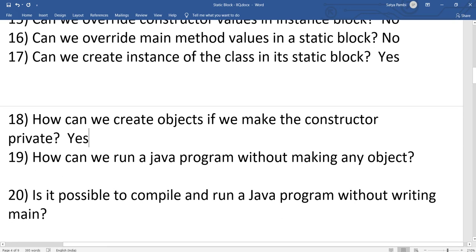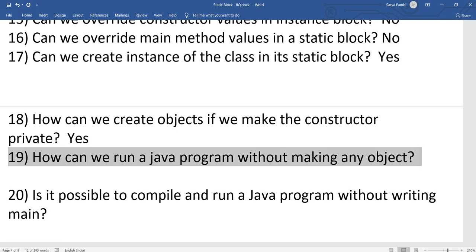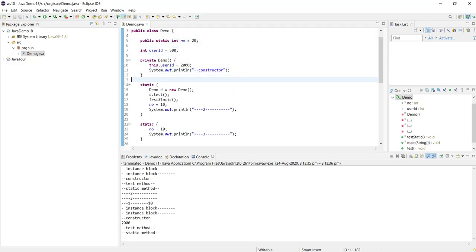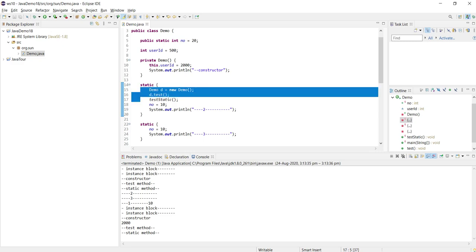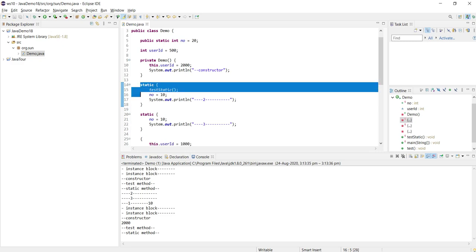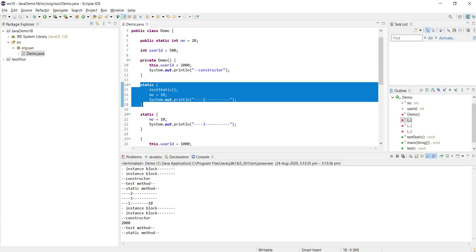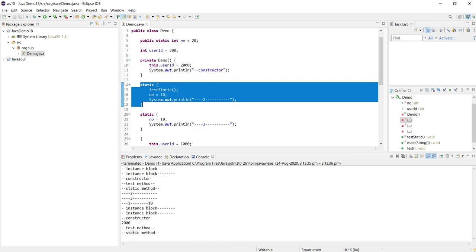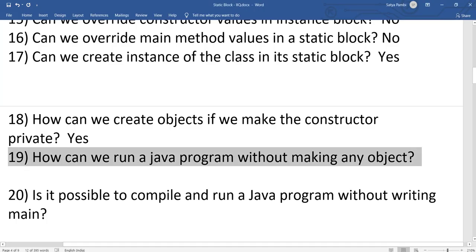Can we run a Java program without making any object? Yeah, we can run a Java program without making any object. The static method gets executed, like public static void main, we have seen. And whatever logic you want, you can write inside the static block so that you don't need to explicitly invoke any method or create an instance of a class. That will be taken care of inside a static block. So this is possible.